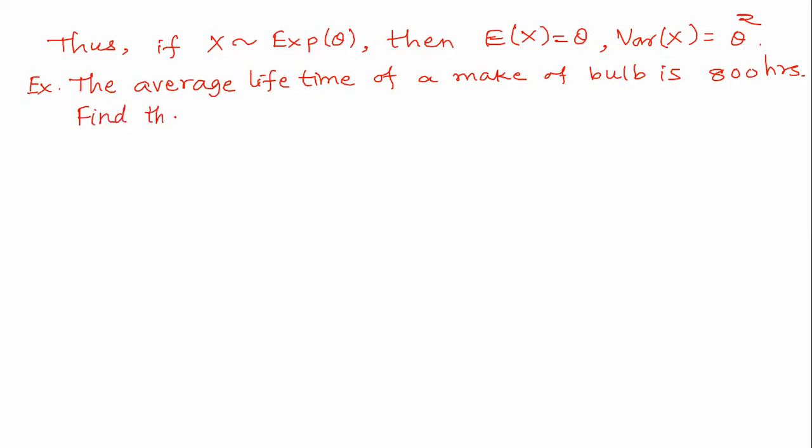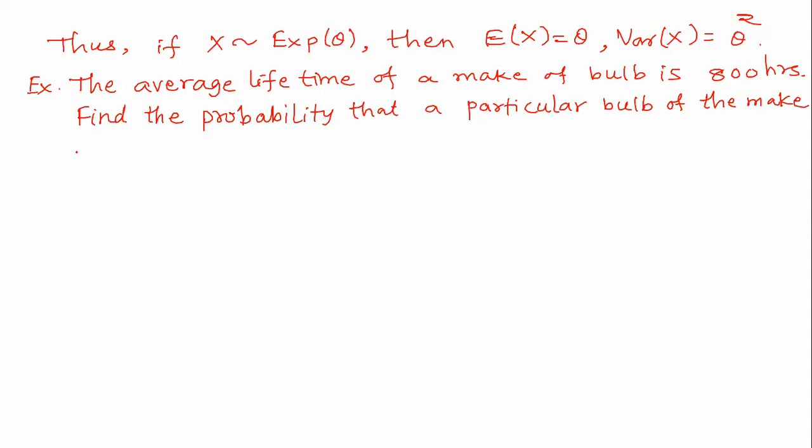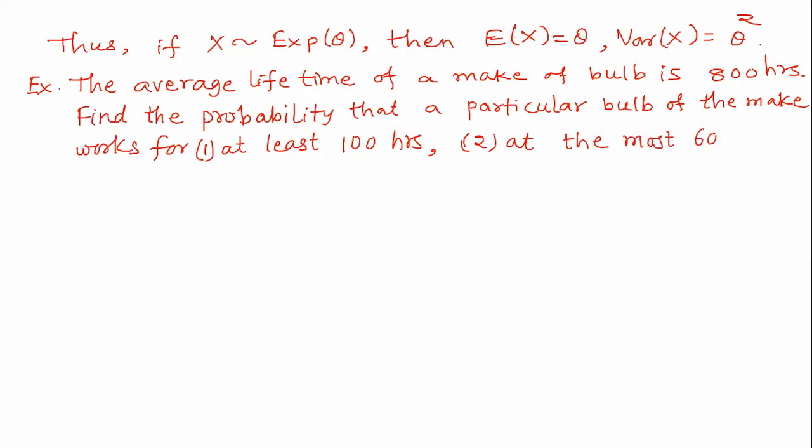Find the probability that a particular bulb of the make works for at least 100 hours, and here at the most 600 hours.